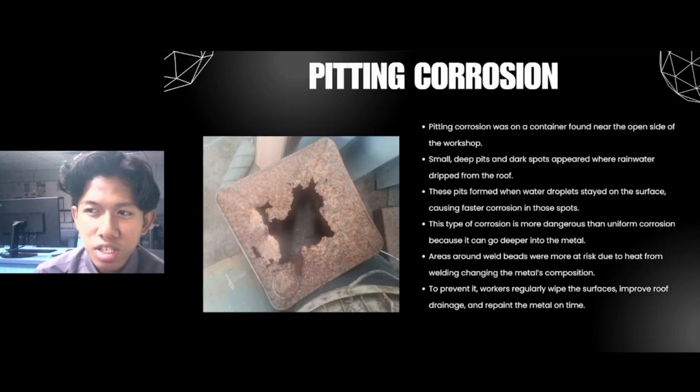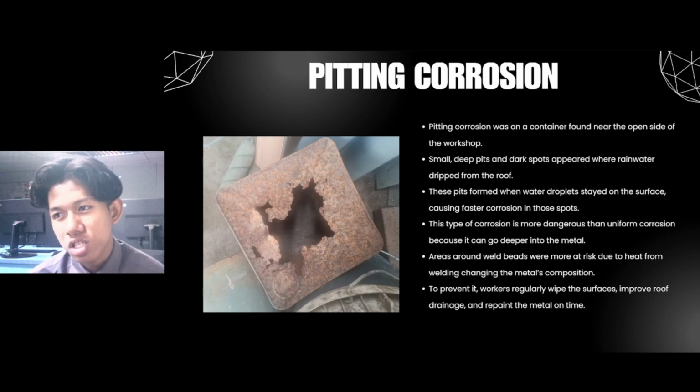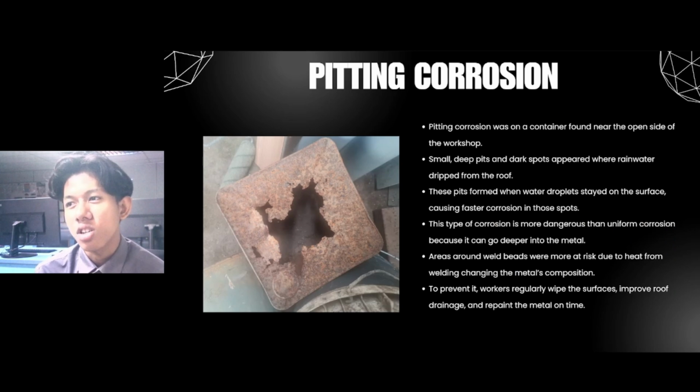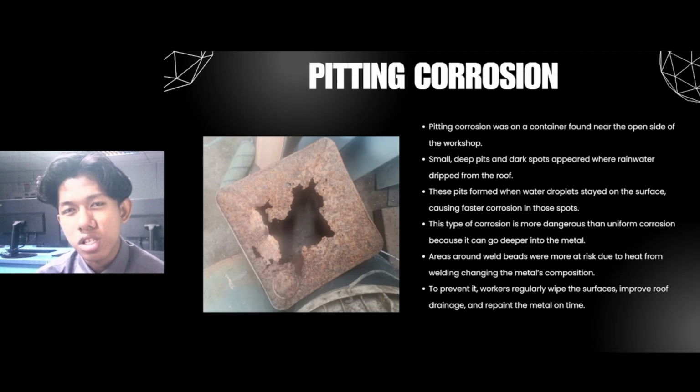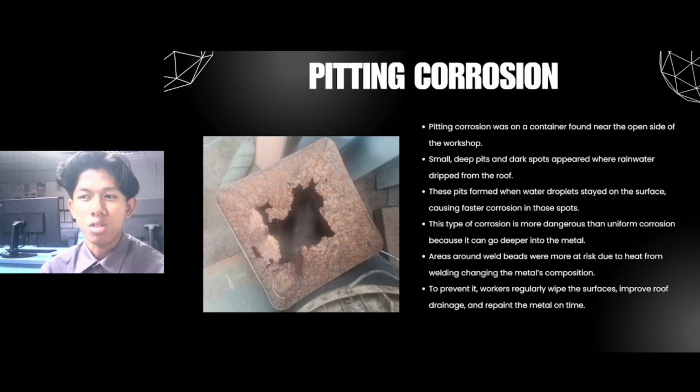Pitting corrosion was found near the opening of the workshop. It appears as small, deep pits and dark spots. Rainwater drips from the roof, and water droplets stay on the surface, causing faster corrosion in those spots.